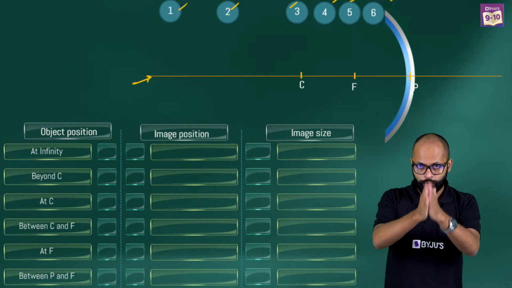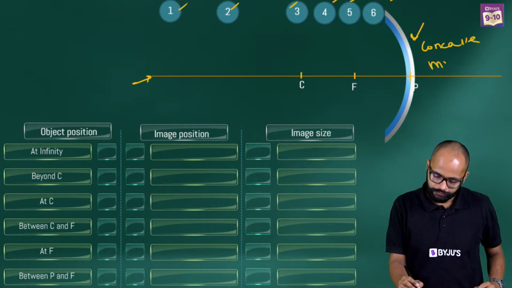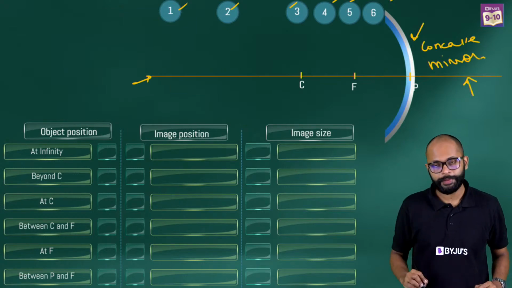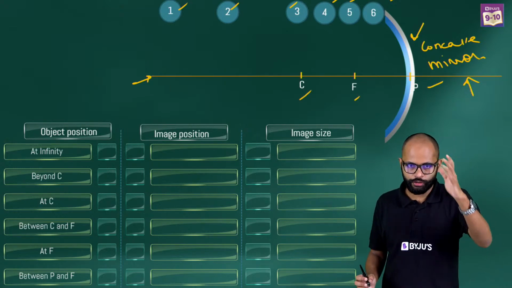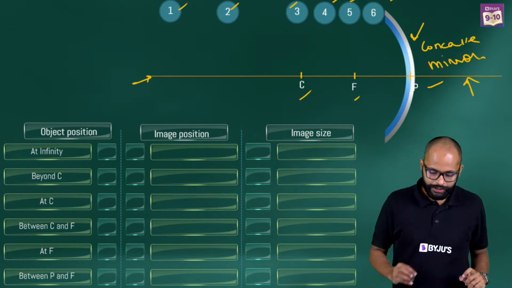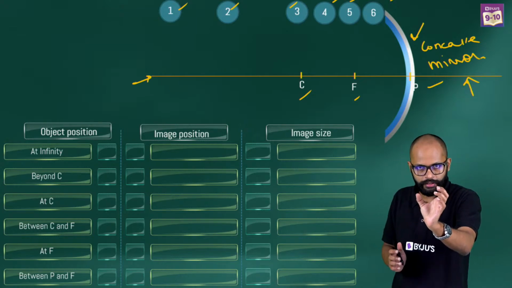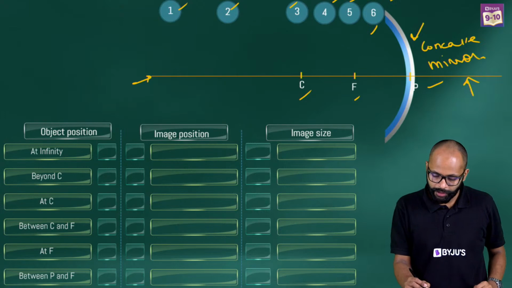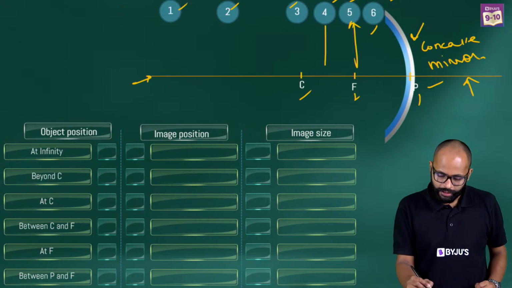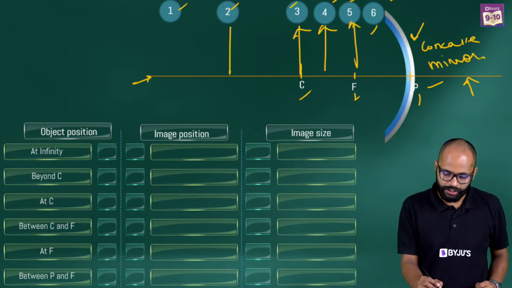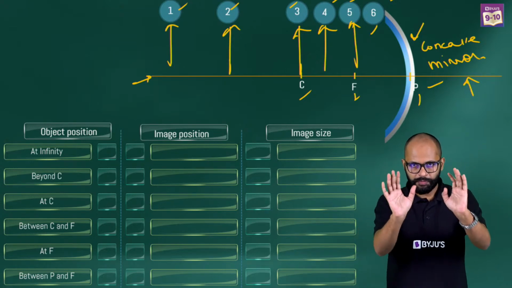Please make sure that you focus and understand this. This is a concave mirror and this is the principal axis. On the principal axis there are different points: pole, focus, and center of curvature. This much we should know. Now we are just giving numbers to them. You start with the highest number, 6, between F and P. F becomes 5, between C and F becomes 4, C becomes 3, beyond C becomes 2, and 1 becomes infinity. This much you should understand first.